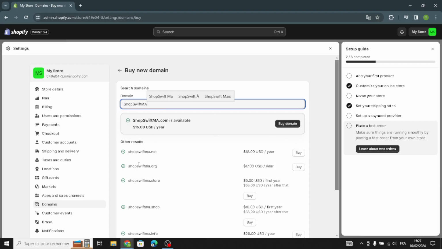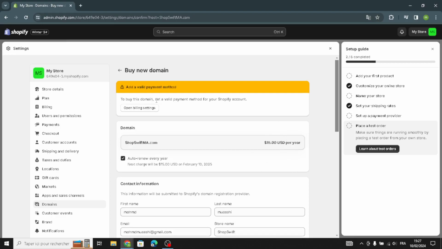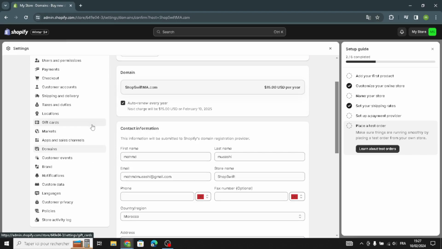And also you can choose other results like this one, like .net, whatever you like. Now for example, just click right here and now you're gonna buy a new domain. I didn't fix the billing yet, so you can just go to fix it and it's going to work with you.